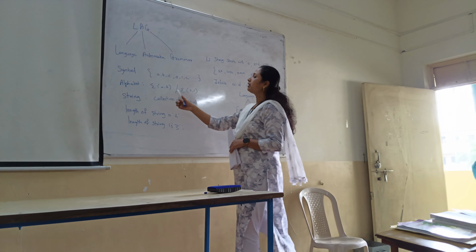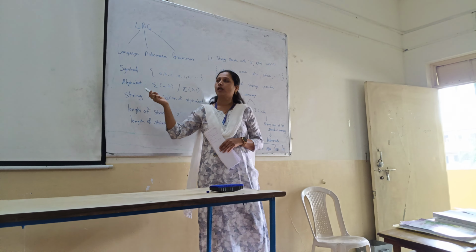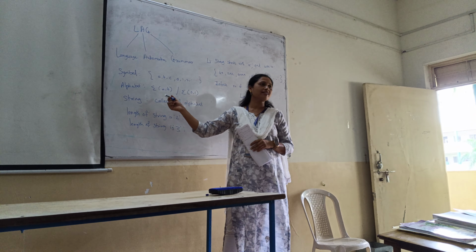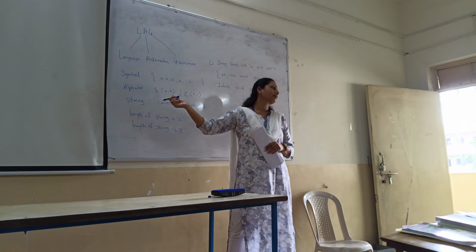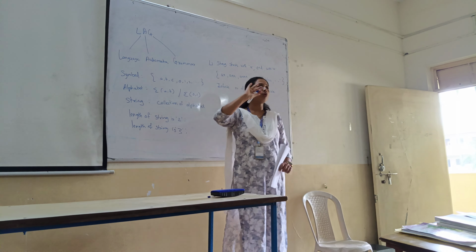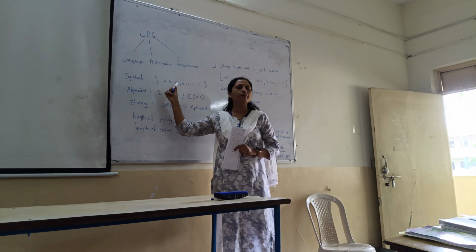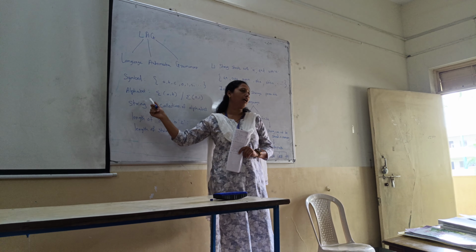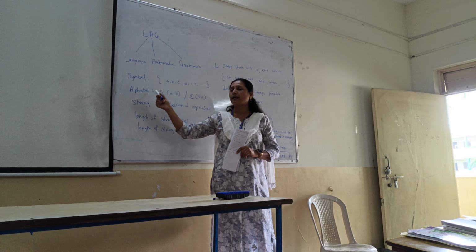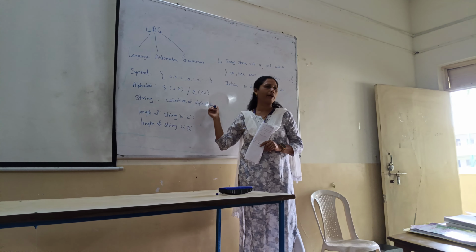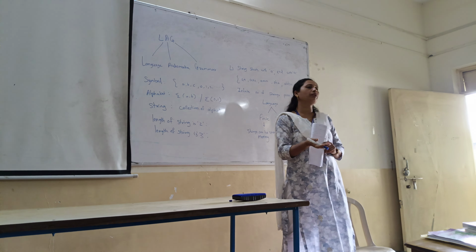Afterward there is the alphabet. What is an alphabet? A finite set of symbols. It means, students, from these symbols we are taking a set of symbols as the alphabet. Later in the string we are going to see it is a collection or sequence of the alphabet.